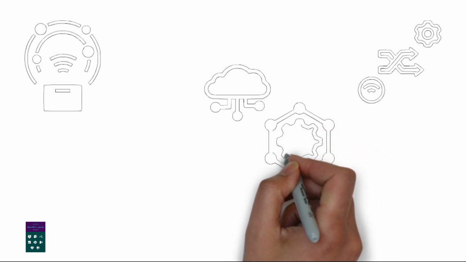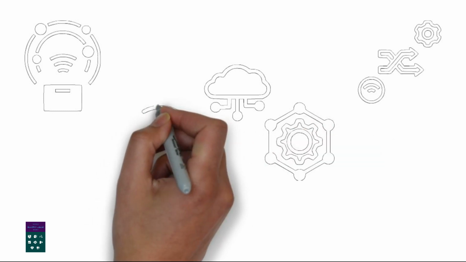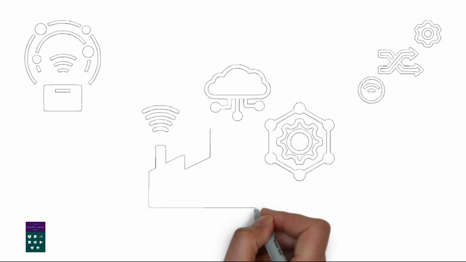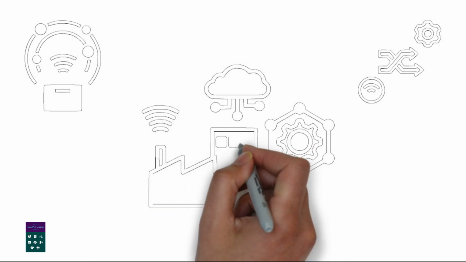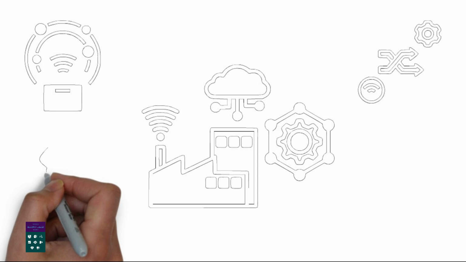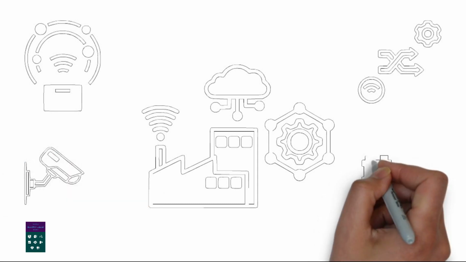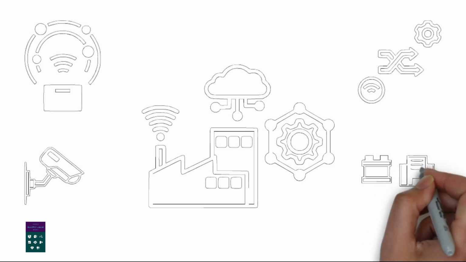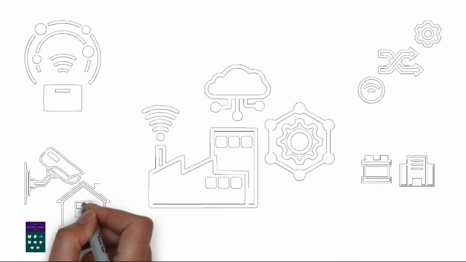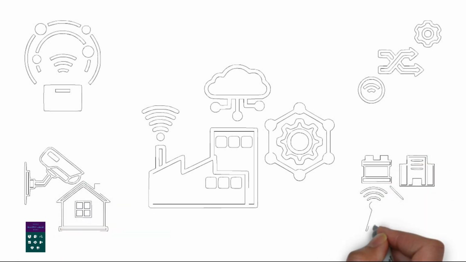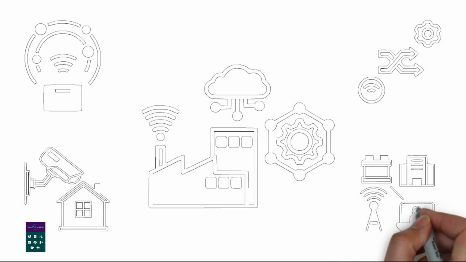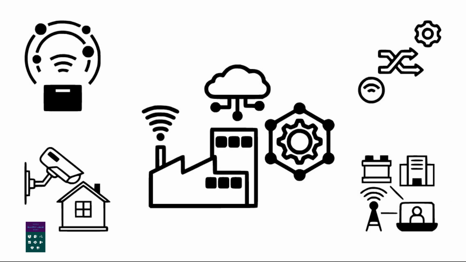Connectivity is the glue that holds IoT together. There are various connectivity technologies that enable devices to communicate and share data. Wi-Fi, cellular networks, Bluetooth, and even satellite connections are all part of the IoT connectivity ecosystem. Each technology has its strengths and limitations, and choosing the right one depends on factors like range, power consumption, and data transfer speed.